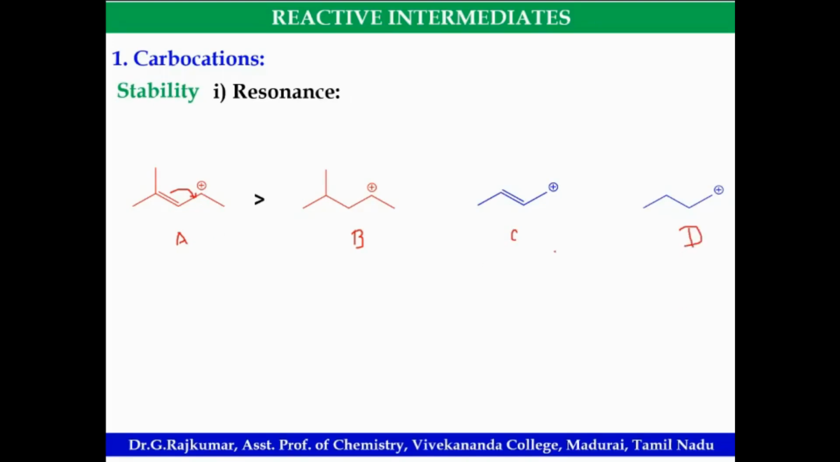Here, C. Here also, resonance structure is possible. Here, resonance structure is not possible. In the adjacent position, there are no pi electrons. It's a simple primary carbocation. Okay. Look at this. Which is more stable?